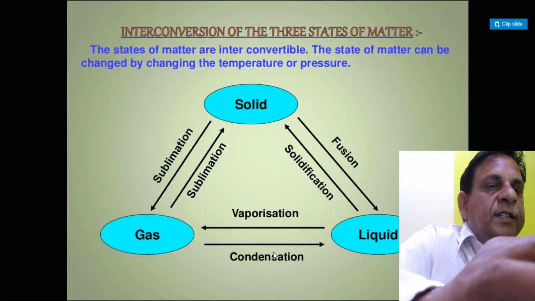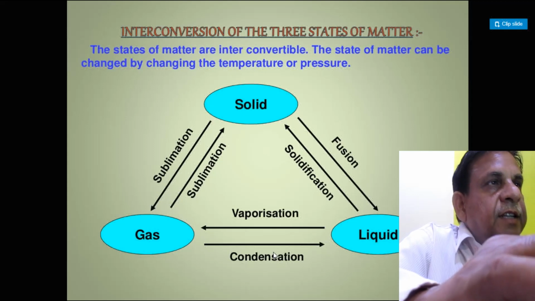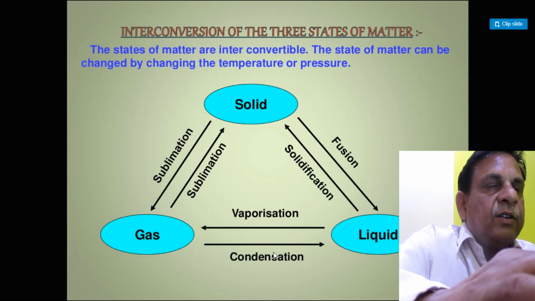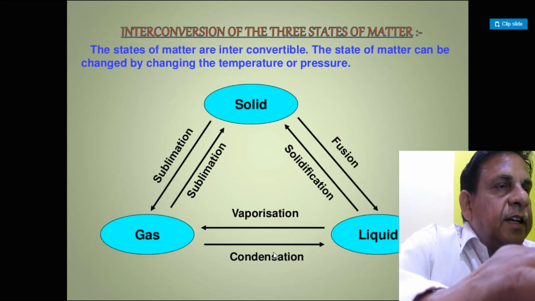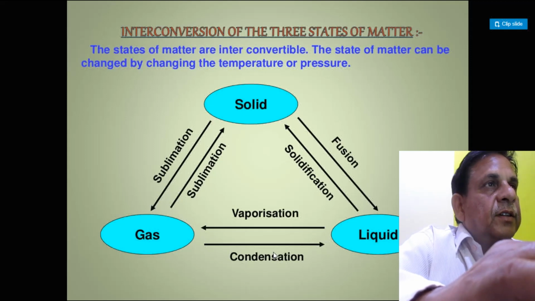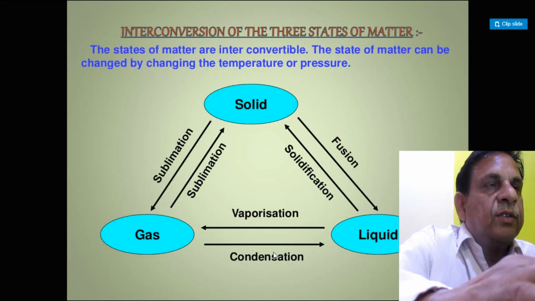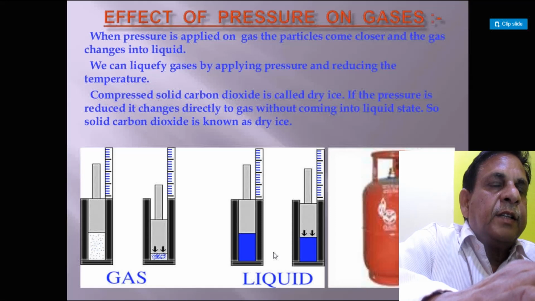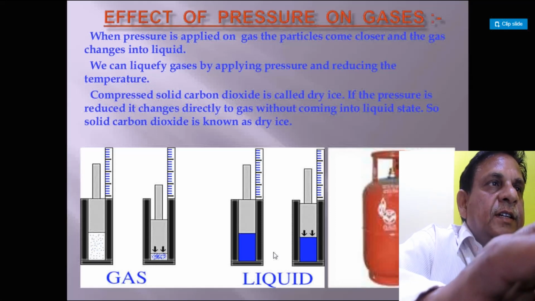So solid changes into liquid and liquid changes into gas on heating, and gas changes into liquid or liquid changes into solid on cooling. So the substance can interchange its state.